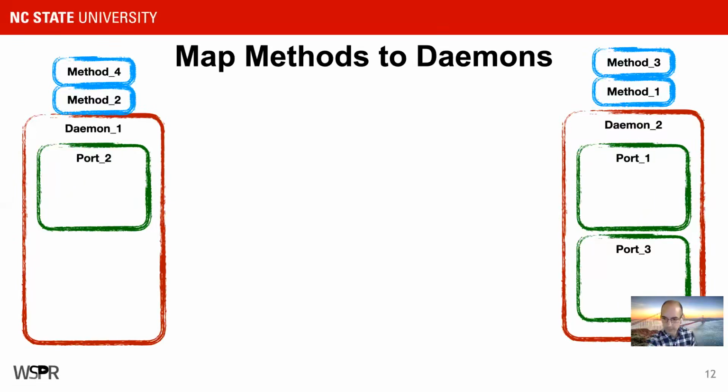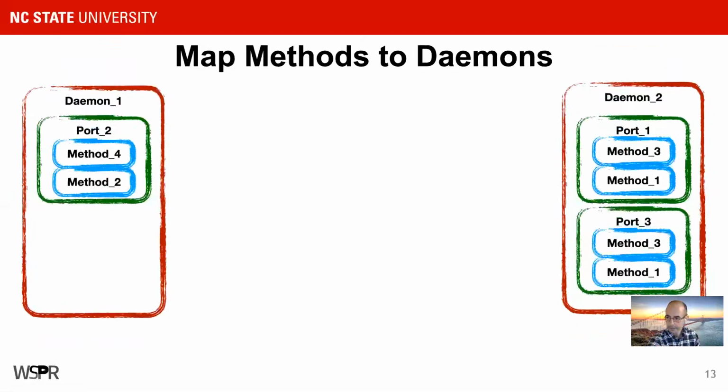So in cases where there's only one port, it's easy. We just assume that those methods belong to that port. However, when there's more than one port, we make an over-approximation. We will duplicate the methods across each port, and when we run this dynamically, we're able to triage out the ones that failed. And I'll show that step soon with another illustration, but for now, we've got a lot of redundant methods in our auto-generated code.